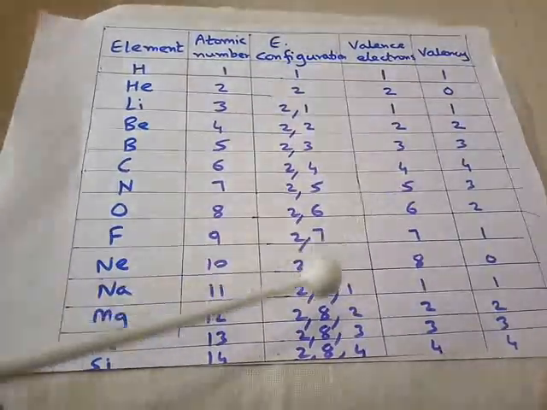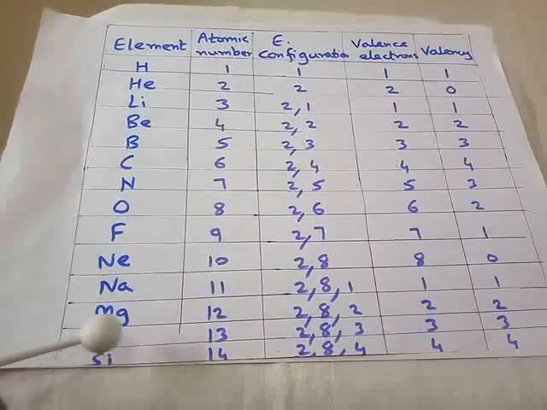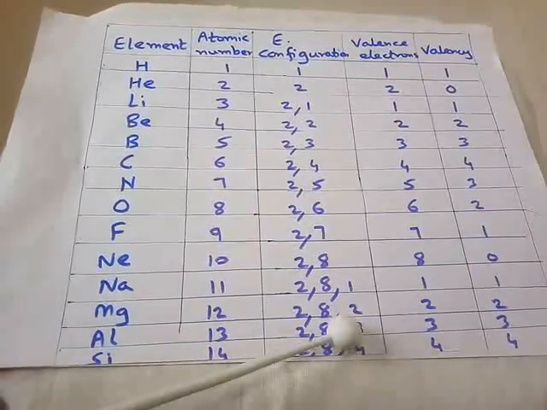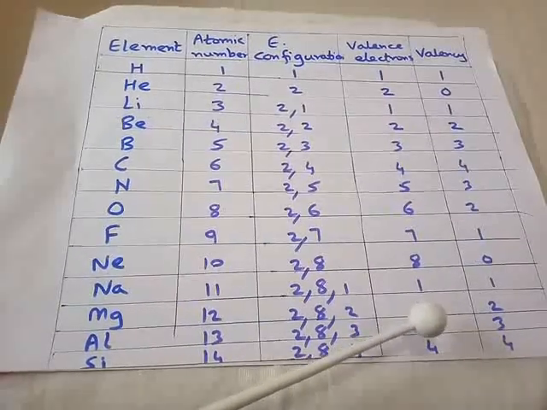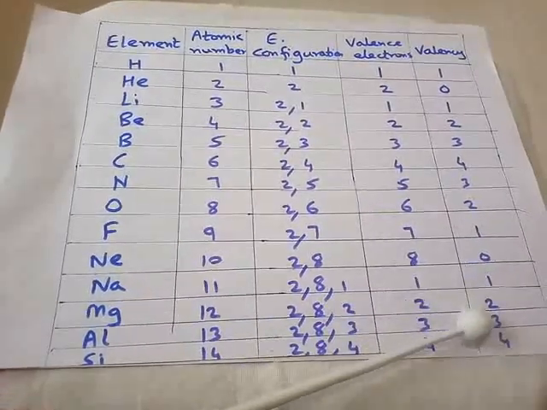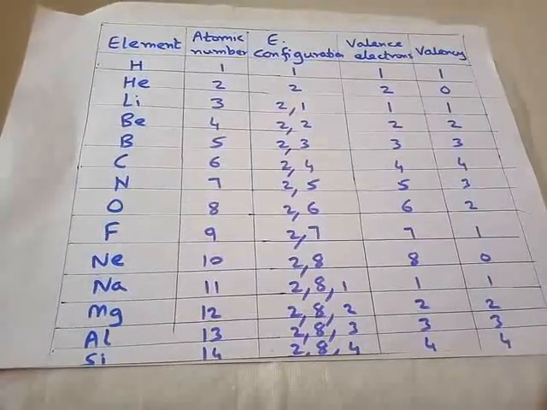Sodium you already know. Magnesium also, just now we have seen, 12. Aluminium is 13, 2, 8, 3. Outermost shell 3 electrons means valence electrons are 3. Valency is 3 because aluminium will give away these 3 electrons to become stable.